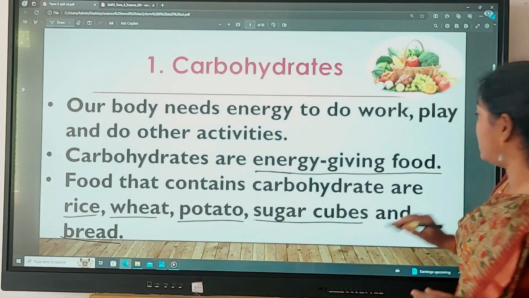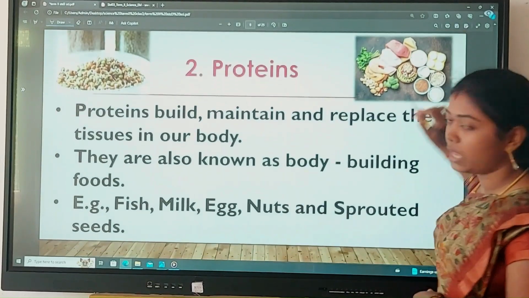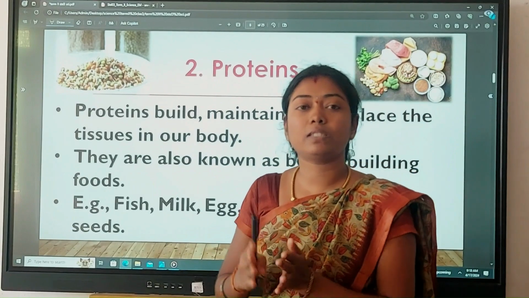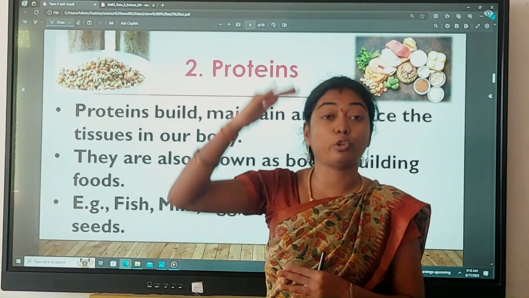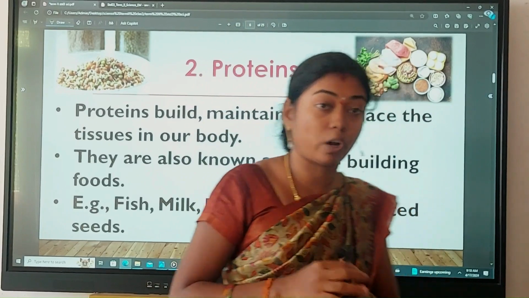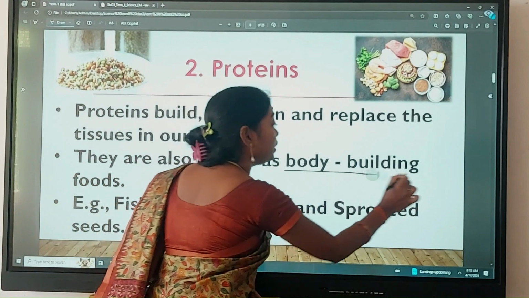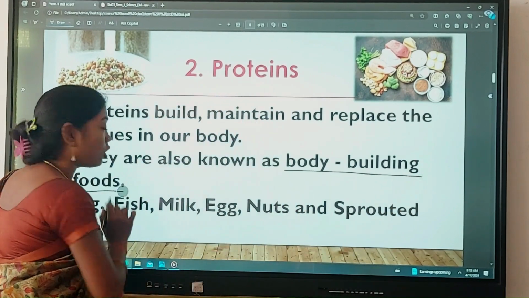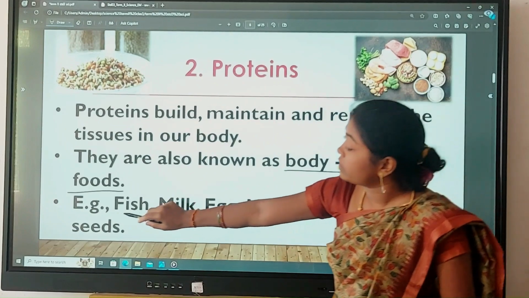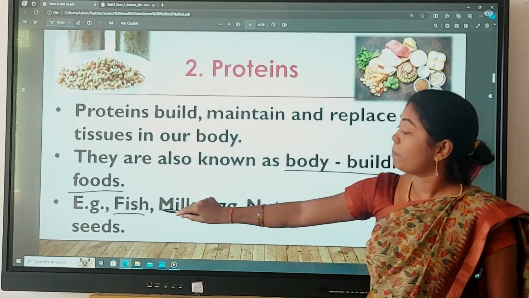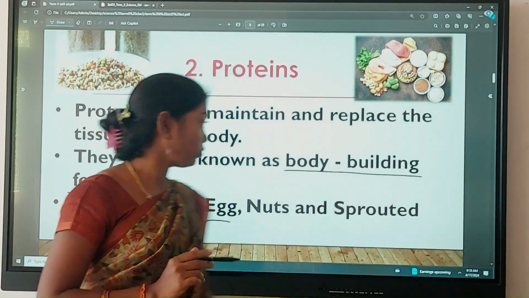And the next one is proteins. Protein foods may not give energy, but they help us to grow tall and keep our body very strong. Because of that reason, protein foods are called body building foods. The foods rich in protein are fish, milk, egg, nuts and sprouted seeds. Okay.